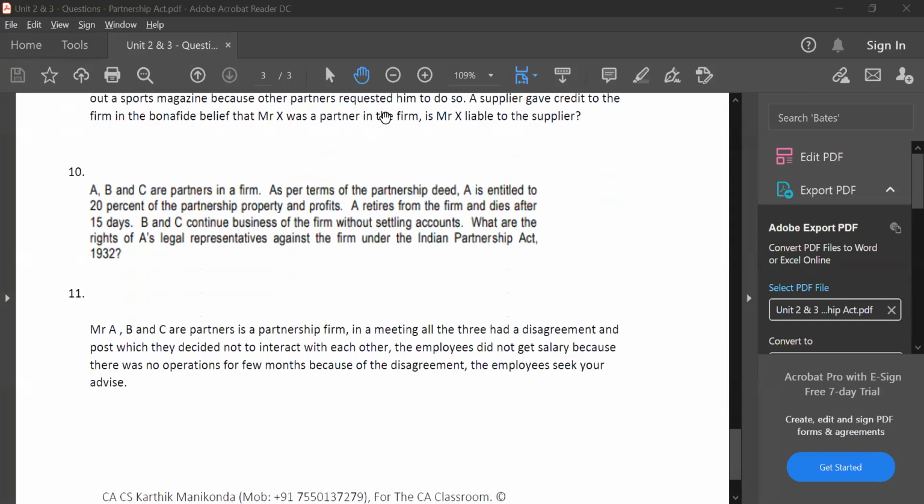Question number 11. A, B, and C are partners in a partnership firm. In a meeting, all three had a disagreement, after which they decided not to interact with each other. The employees did not get salary because there was no operation for a few months because of the disagreement. The employees seek your advice. Can you guys give me the answer? Nobody has given me an answer for 11. I'll give you 15 seconds.